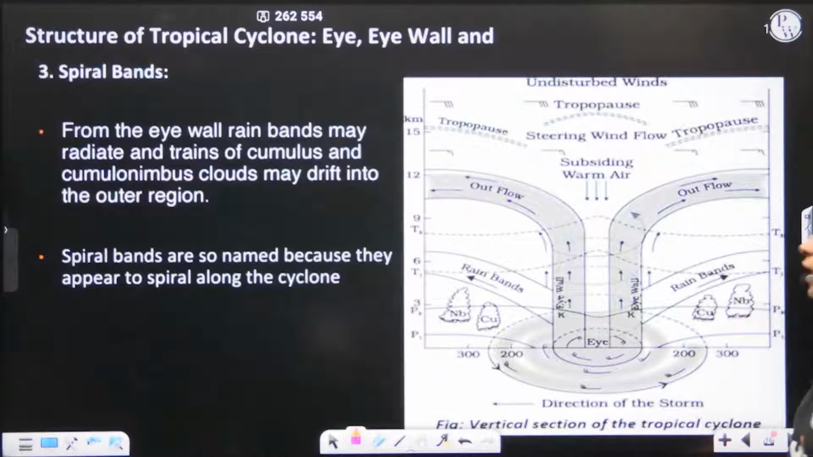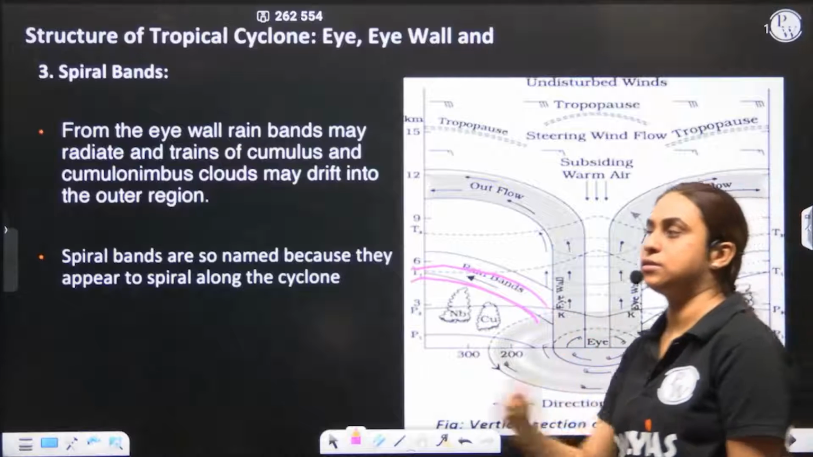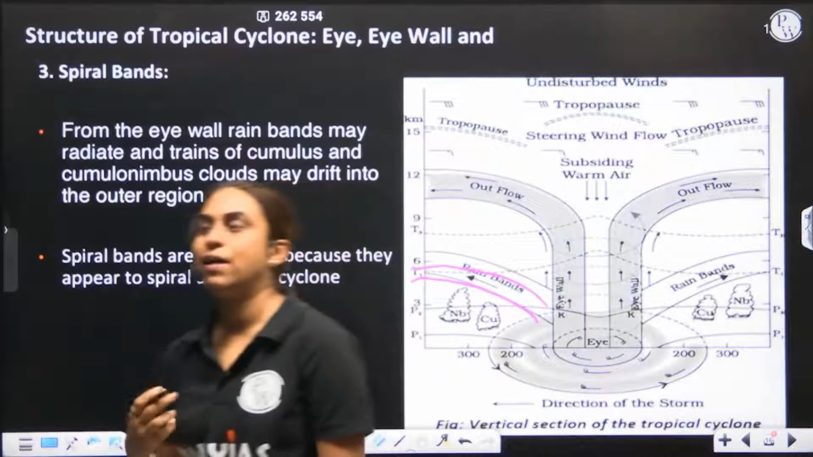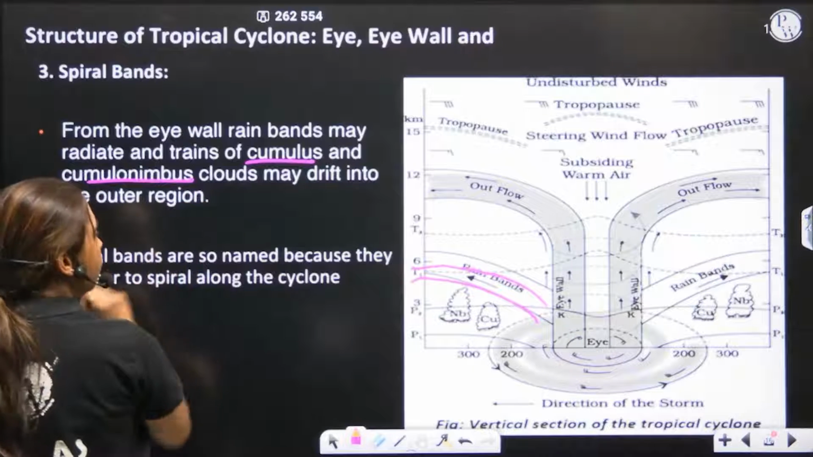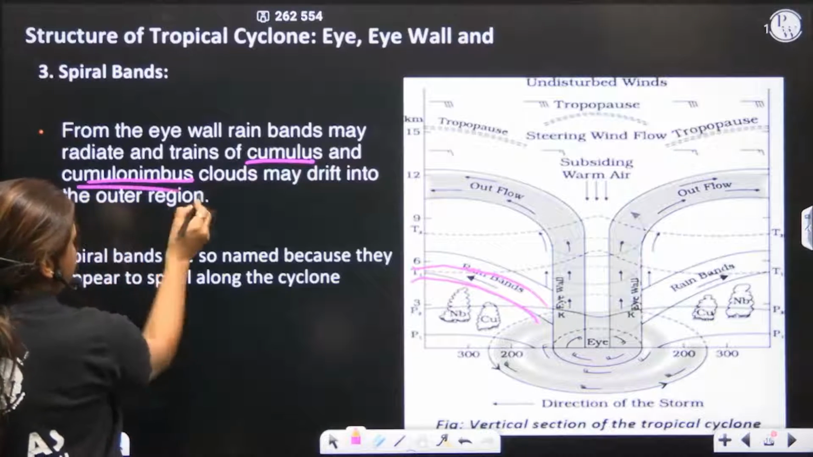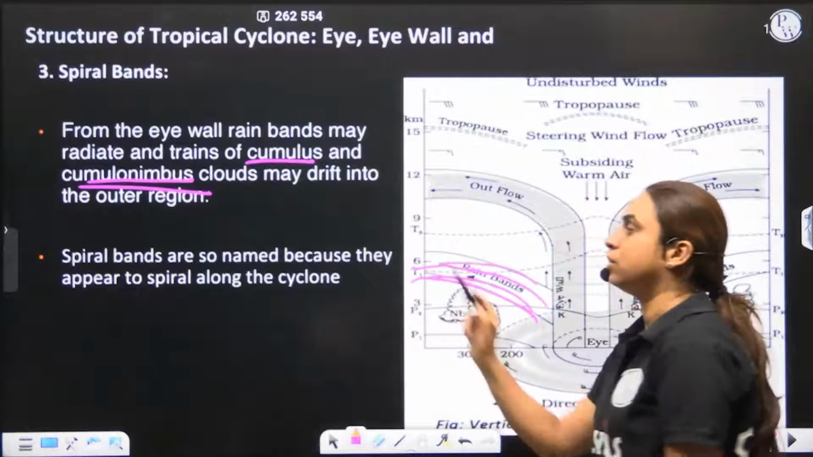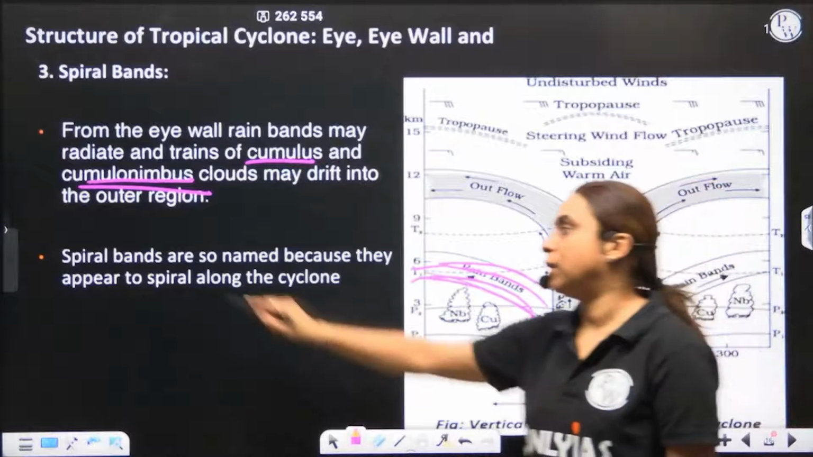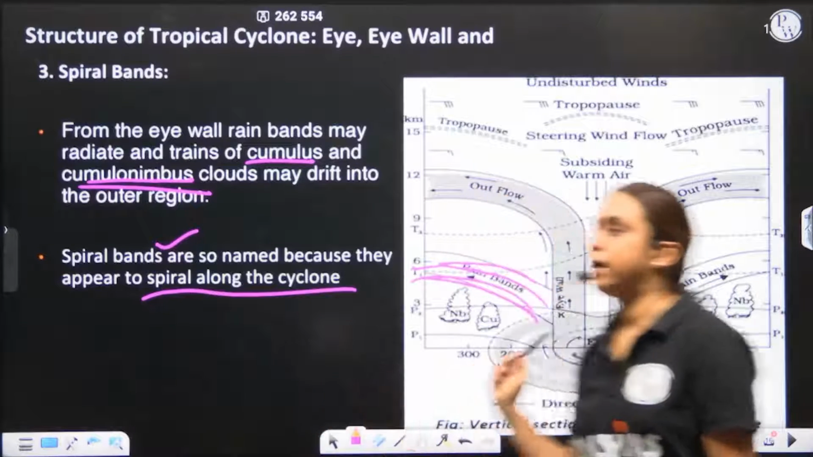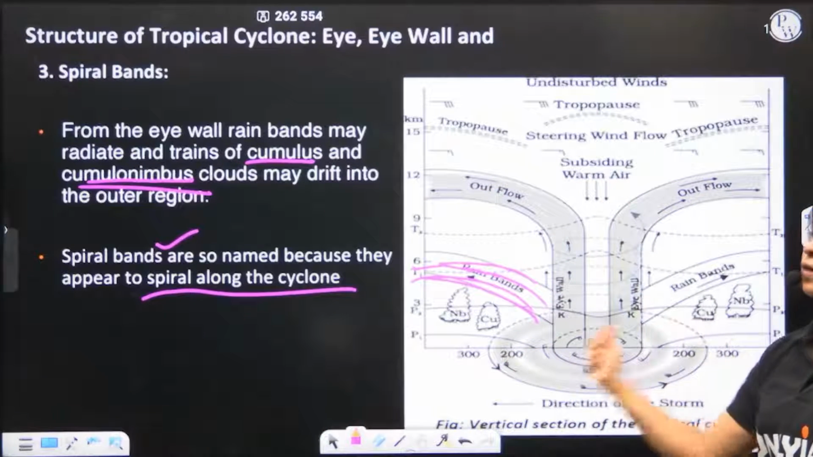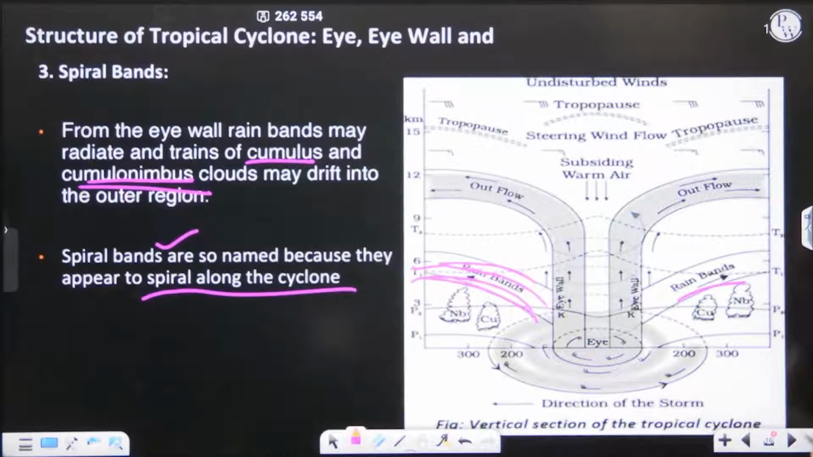The next one that we have is the spiral bands or the rain bands. Why spiral? Because the entire circulation is going on. You will have a lot of clouds, trains of cumulus and cumulonimbus clouds, and also nimbus clouds, drifting to the outer region. The rain bands are called spiral bands because they appear to spiral around the cyclone. They are moving, therefore they are called spiral bands or rain bands.